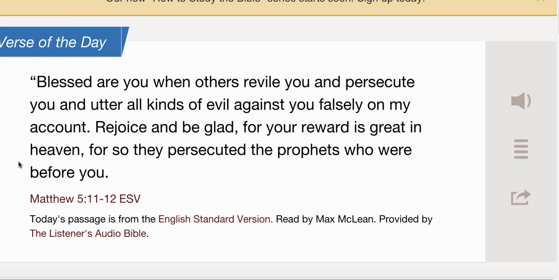Here is the verse of today, Matthew chapter 5, verses 11 through 12. Blessed are you when others revile you and persecute you and utter all kinds of evil against you falsely on my account. Rejoice and be glad, for your reward is great in heaven. For so they persecuted the prophets who were before you.